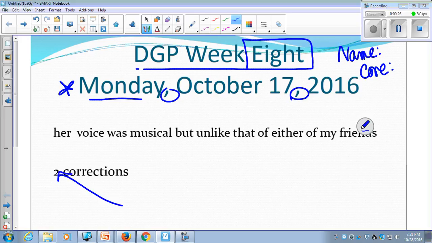So we have 2 corrections here on this DGP. We did this around October 17th, and typically when you have 2 corrections, you need to look to capitalize the first word in a sentence, and then you'll need to read this sentence. Her voice was musical, but unlike that of either of my friends. This is a statement, so you just put a period at the end. Moving on to the next slide.